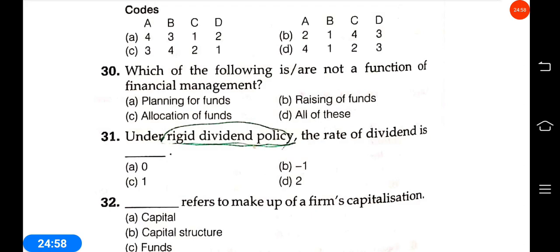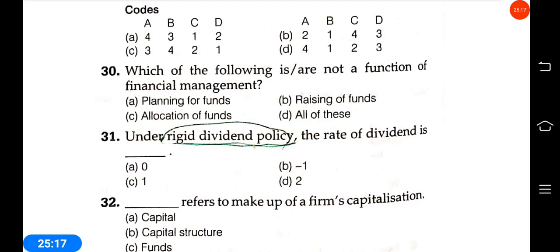Planning is the function of top management. Financial management is how to manage the finance, in which area how much funds are required.